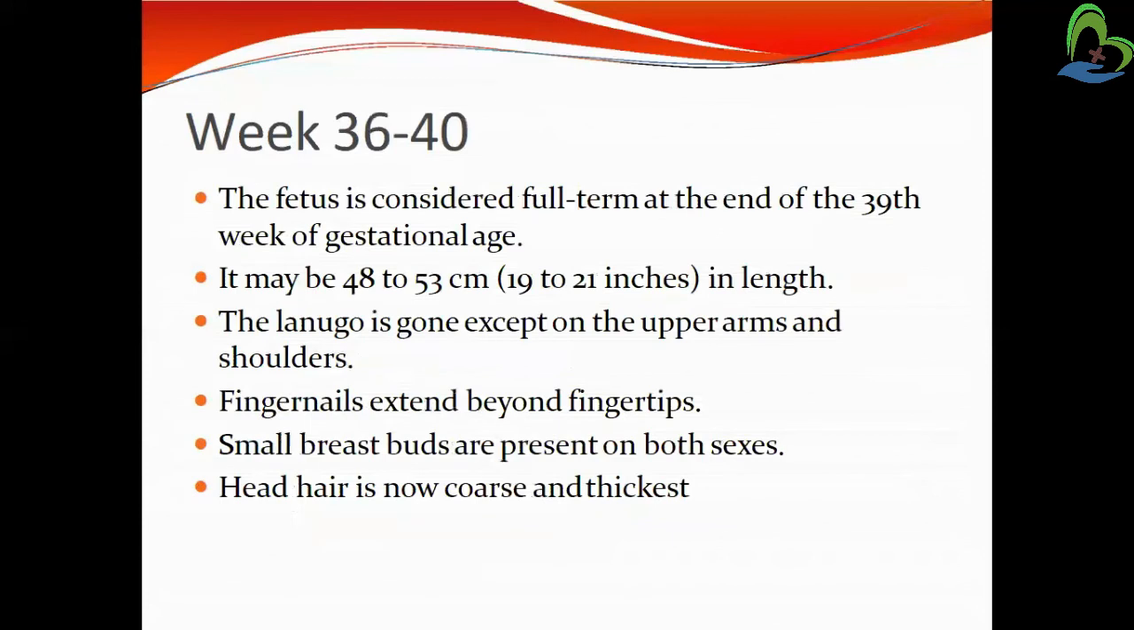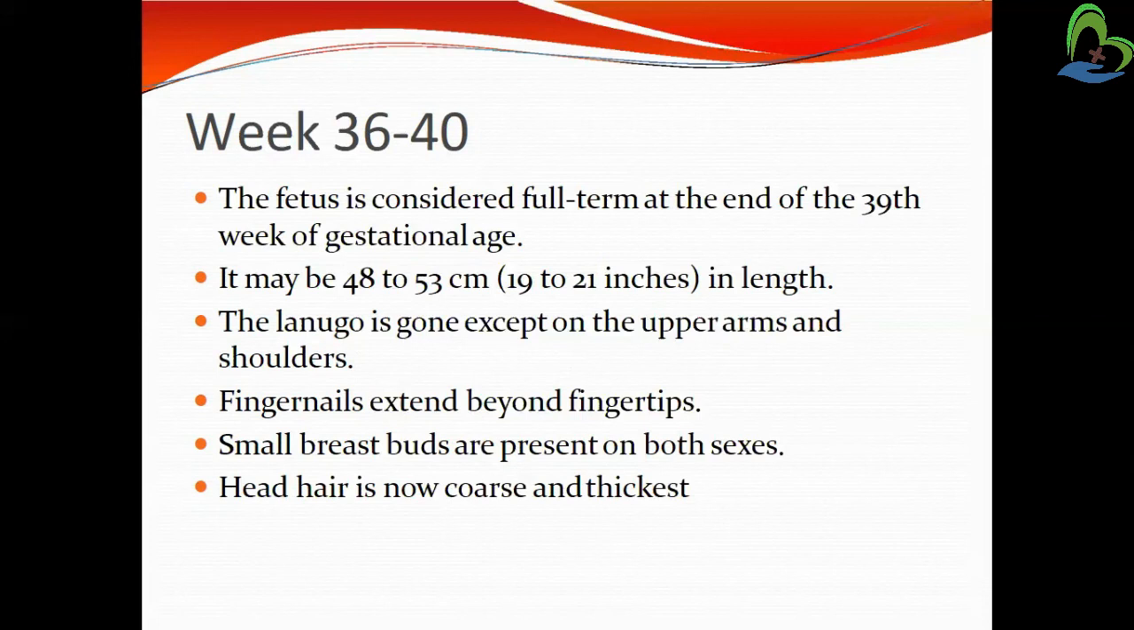Okay, so last, that is 36 to 40 weeks. The fetus is full term at the end of 39 weeks of gestational age, and may be 48 to 53 centimeters in length, and the lanugo is gone except on the upper arm and shoulder. So in some parts of the body lanugo is present, otherwise it will have disappeared. Then fingernails extend beyond the fingertips. Small breast buds are present on the fetus's body in both sexes.